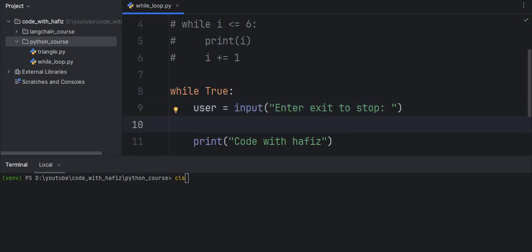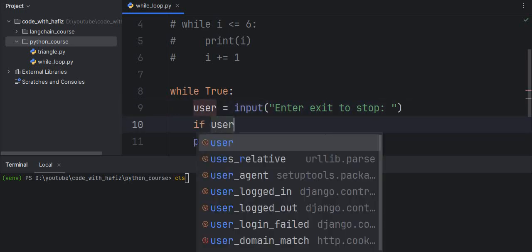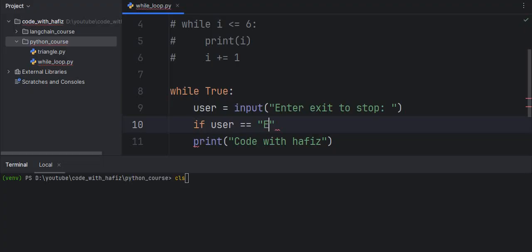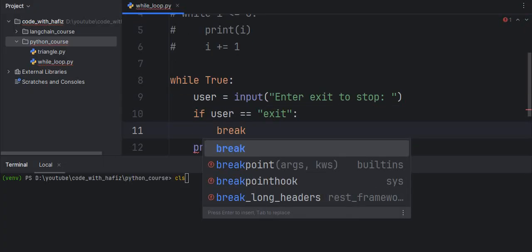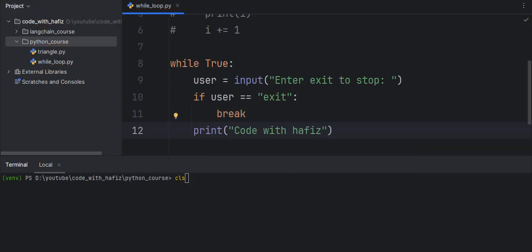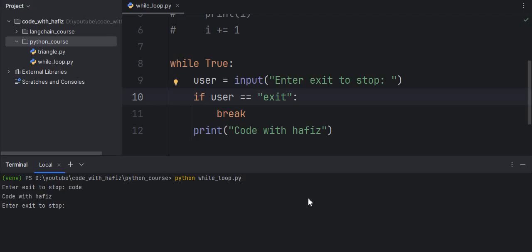If the user enters exit, if user equal to exit, then break, otherwise print the code with Hafiz. And if I run this code again, enter exit to stop, let me write code, not the exit. As you see, I am getting code with Hafiz, not. So if I run with, as you see, I am getting code with Hafiz again.